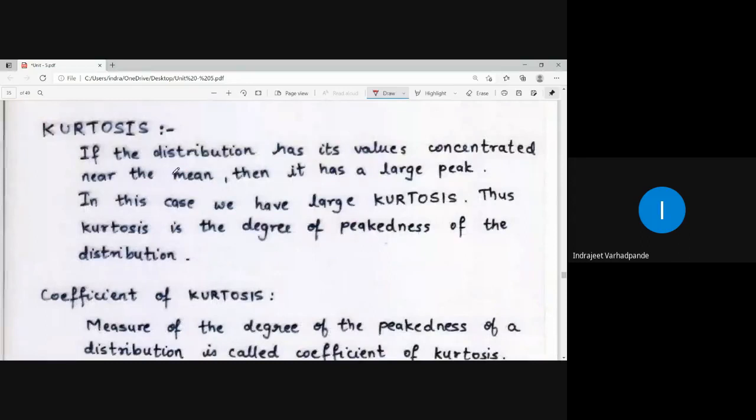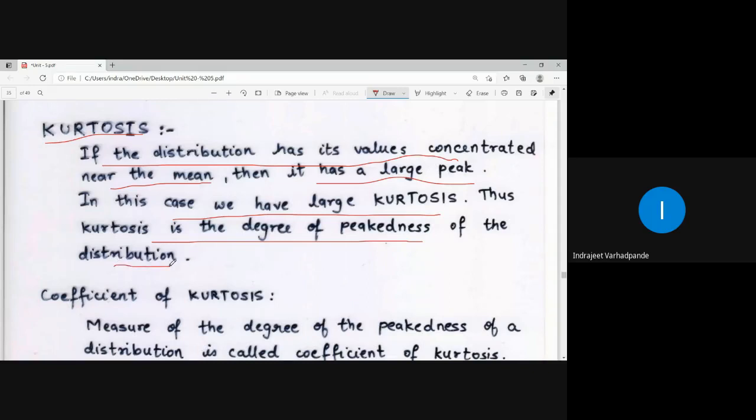The next terminology we are going to talk about is kurtosis. Now, what do you mean by kurtosis? If the distribution has its values concentrated near the mean, then it has a large peak. In this case, we have large kurtosis. Thus, kurtosis is the degree of peakedness of the distribution.